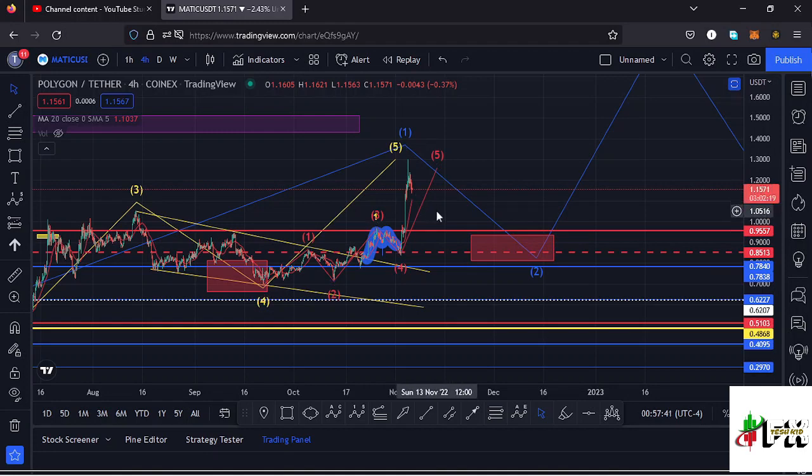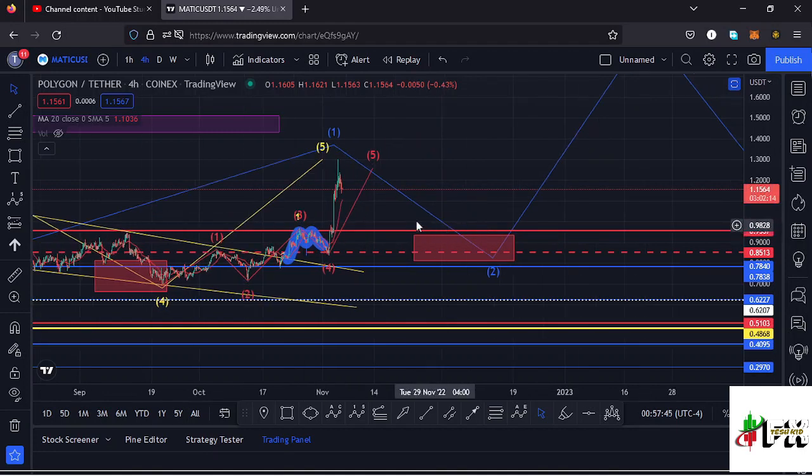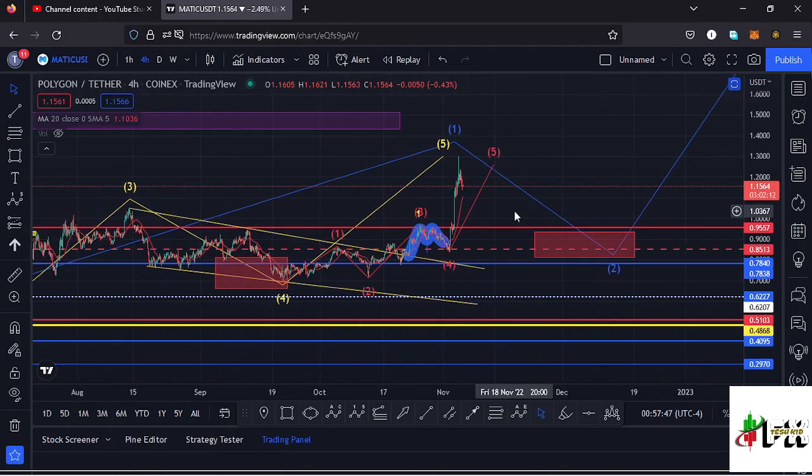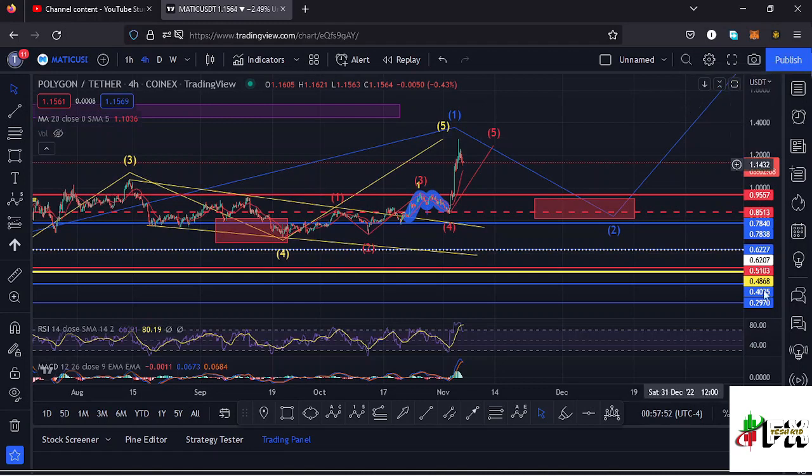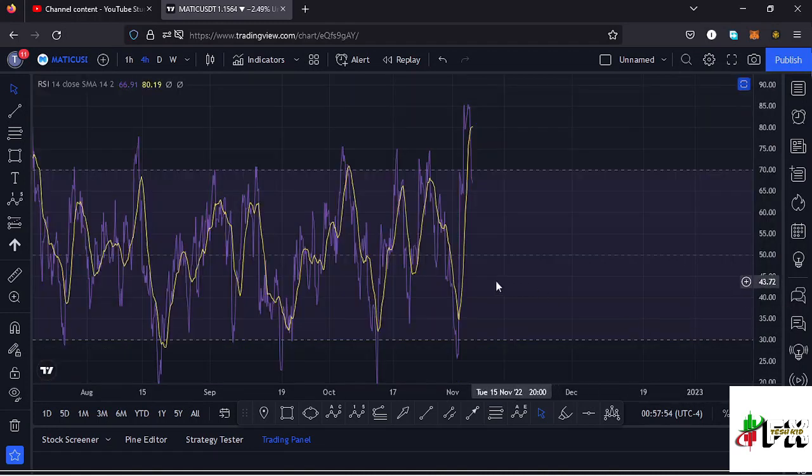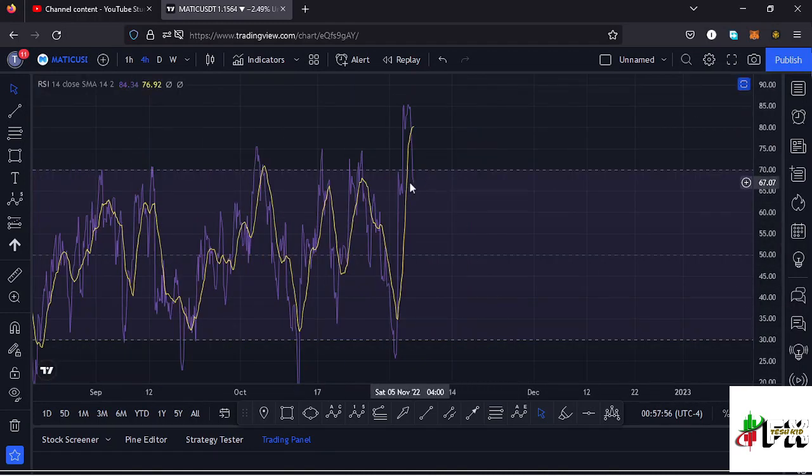And within that movement, I also expect to see an ABC corrective movement also play out here on the Polygon Matic chart. So let's be patient and see how that plays out, and I'll keep you updated on that. Also taking a look at the indicators to see what movements will be supported here on the RSI. On the RSI, we are trading at around the 66 mark, and that is after seeing a bit of a retracement because we had been trading within the overbought region, and that means lower prices are coming our way because we have massive room for us to support any movements to the lower side.